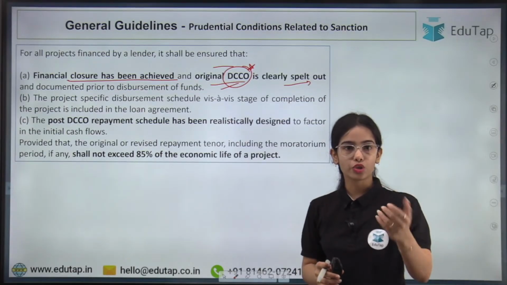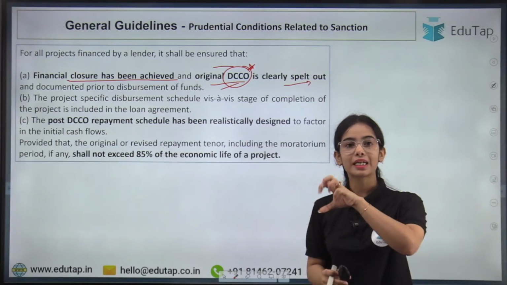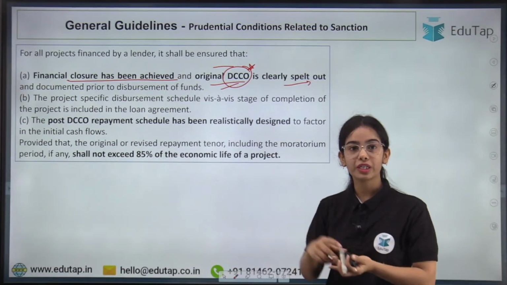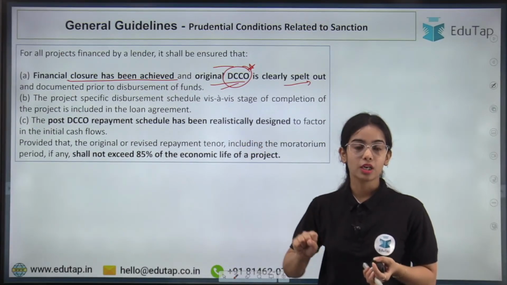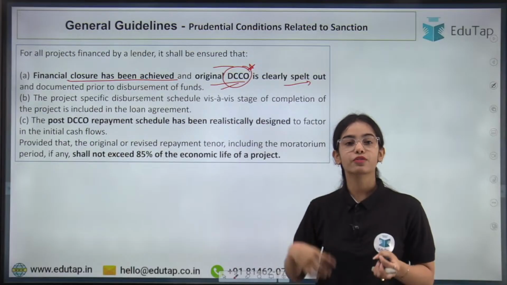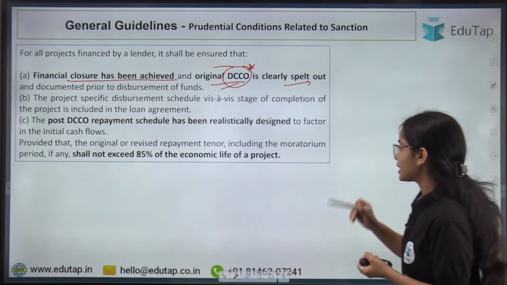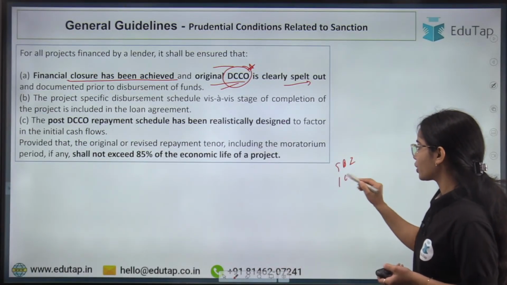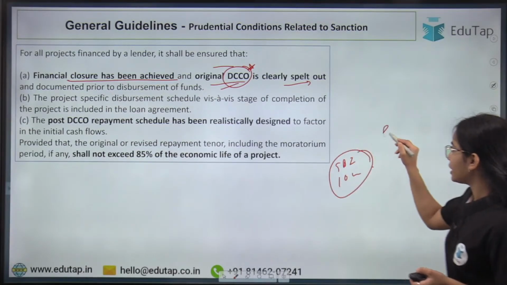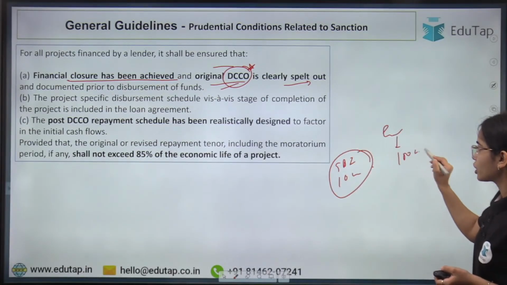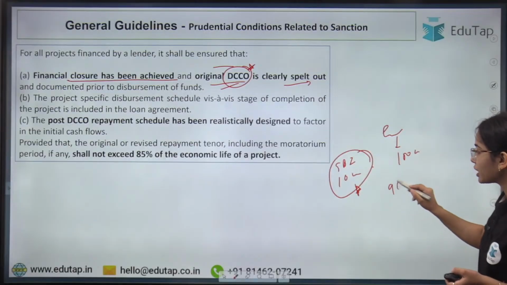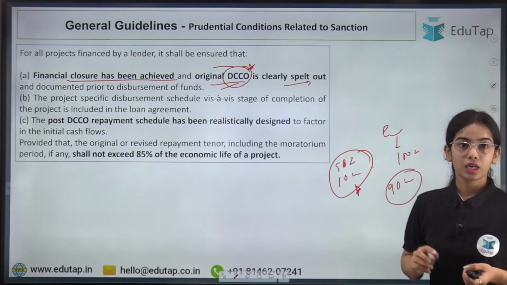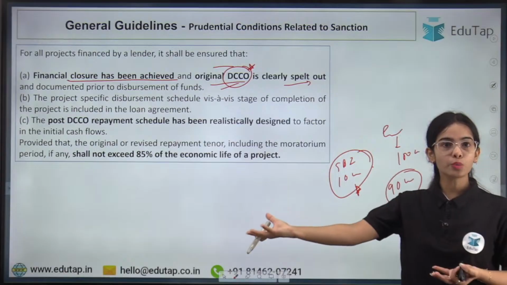Financial closure means it should be understood from where the entity is going to get the funds for the project. Because let's say SBI is only giving 10 crore rupees, and the entity requires 100 crores for its project. SBI needs to know from where the 90 crores will be raised. Otherwise, this project is doomed for failure.